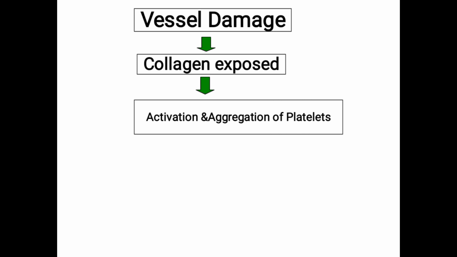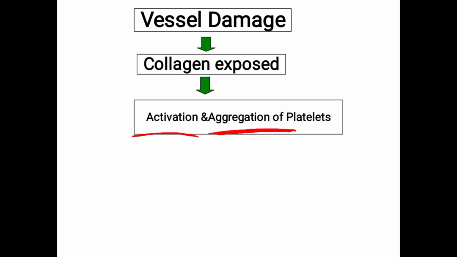Activation. Usually these platelets are present in the blood, in the circulation. Blood circulates in the body, right? Circulation means it is going to all the parts. While in circulation, these platelets are inactive. Understood? During circulation, the platelets are inactive. Only when there is vessel damage and collagen is exposed does the activation of platelets take place. Understood? Activation and aggregation of platelets.